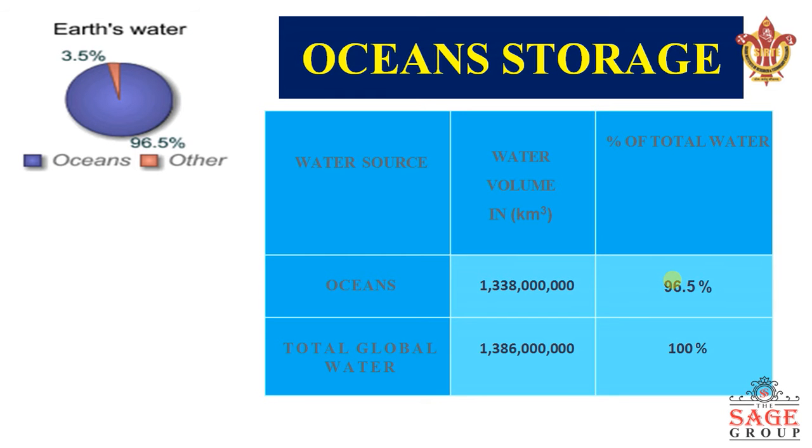So here we see in this figure that 96.5 percent of the Earth's water is present in the form of oceans. The ocean has a maximum capacity to hold water, and 3.5% of the water is present elsewhere on Earth.